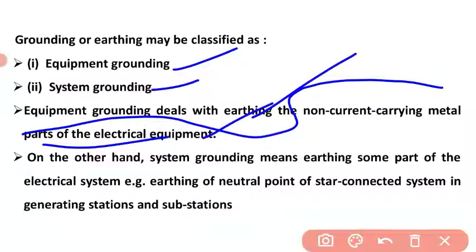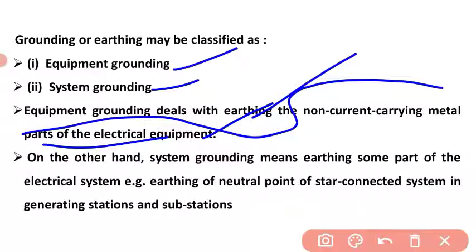What is the difference here? In equipment grounding, we are connecting the non-current carrying metal part to the earth. For example, you can see a regulated power supply or any fridge.